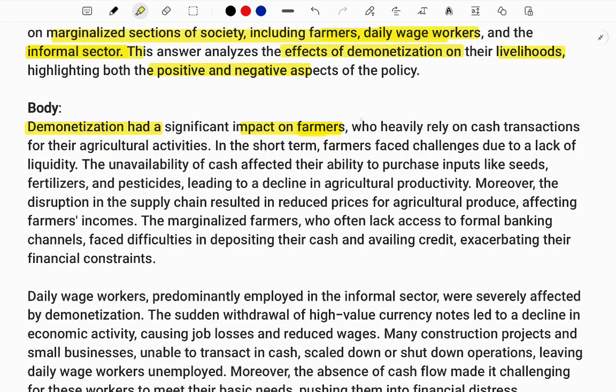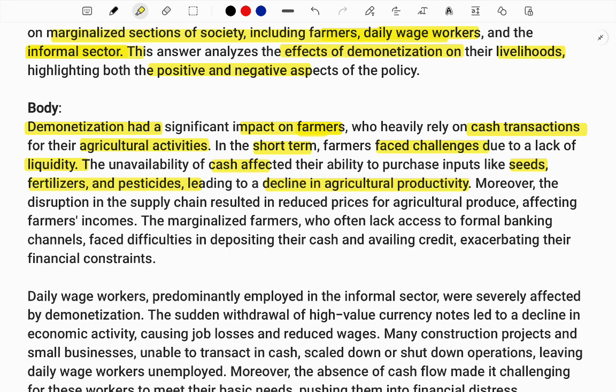Most of the farmers' transactions are cash transactions. Agriculture activities are heavily dependent on cash. So in the short term, farmers are facing big problems because they don't have cash. Liquidity is a strength for the farmers, but now liquidity is lacking, so they suffered a lot. Cash is not readily available for purchasing seeds, fertilizers, pesticides, so they had major problems, and agriculture productivity became less.